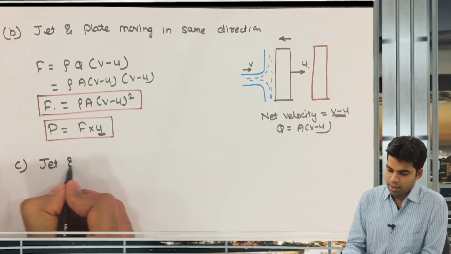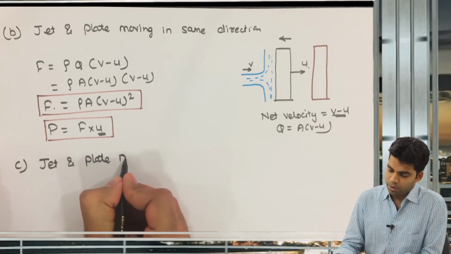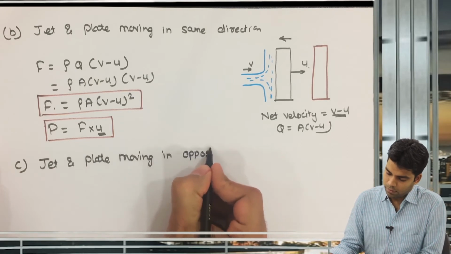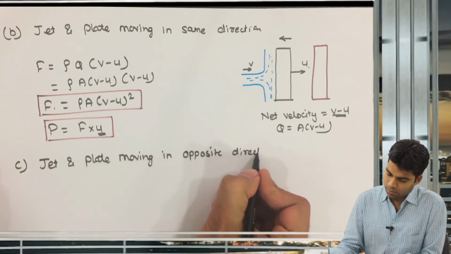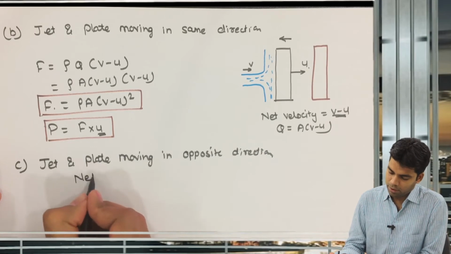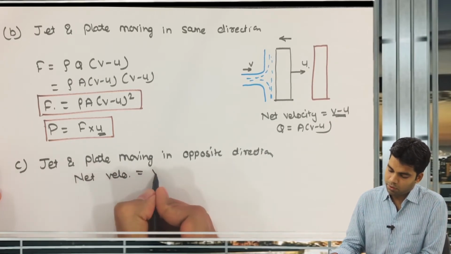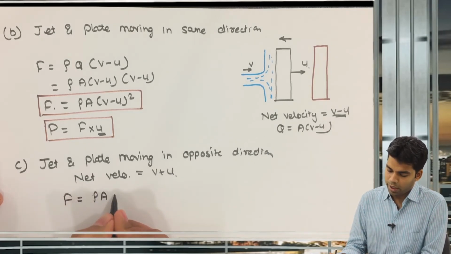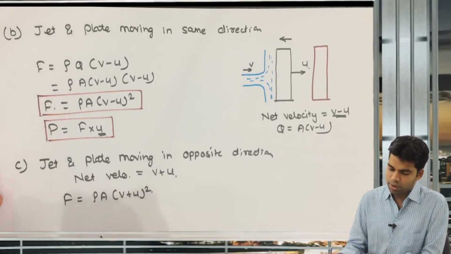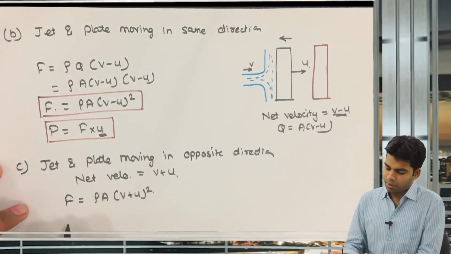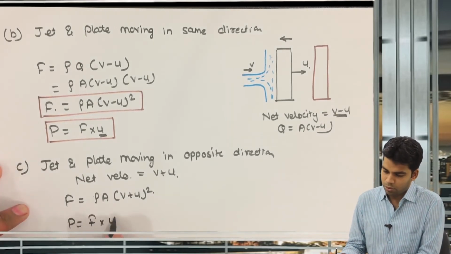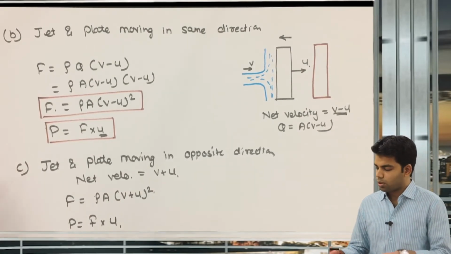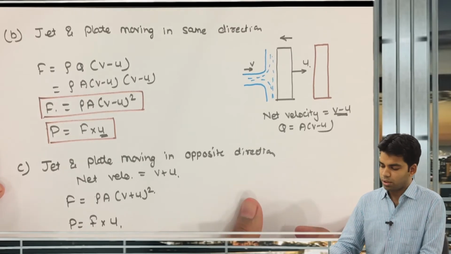So the third case: jet and plate moving in opposite direction. That means the net velocity in this case will be equal to v plus u. Therefore, this F will be equal to rho a into (v plus u) whole square. Same case, getting this, and power again will be equal to F into u. This is the power developed. Getting this now? So this is the first case when the horizontal jet is striking the stationary vertical plate.